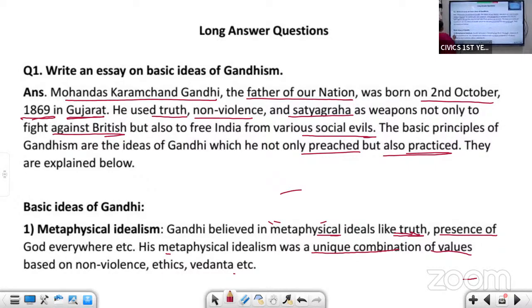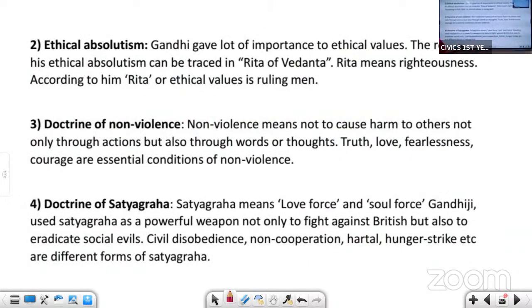So this was the first principle of Gandhism, that is metaphysical idealism. Let us move to the next one.